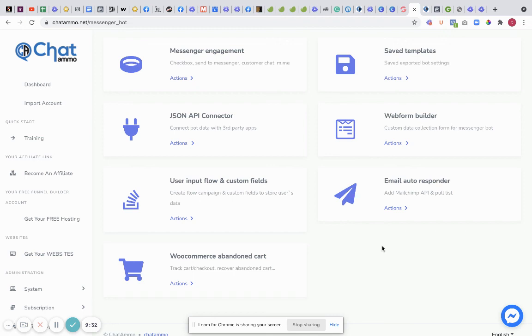When Groove comes out, sadly, I don't think we'll have a natural integration with Groove as yet, unless we can do something on the back end. But when Groove Mail comes out, then what we can do is we can use a Zap and Zap it straight over to Groove. Okay, so that's it for the email addresses.